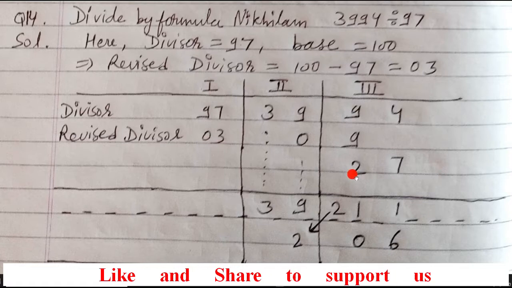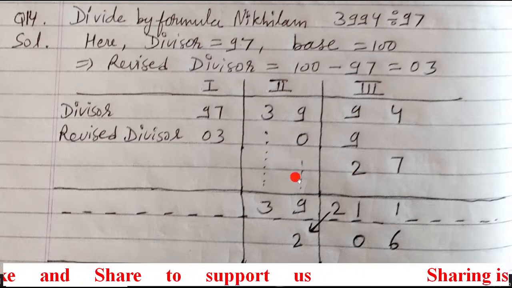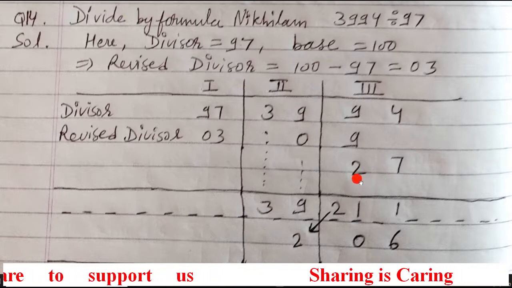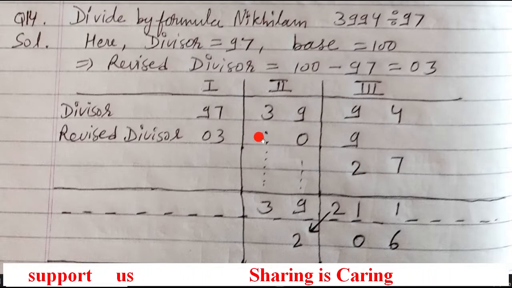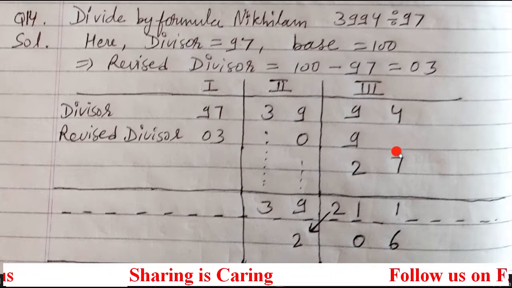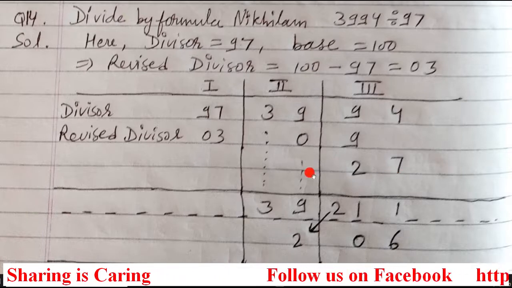So 27 you have to enter from third column onwards, because first column and second column is over. So in third column and fourth column just enter 27. See here we have 4 columns, and till fourth column data is entered. This division is over now.